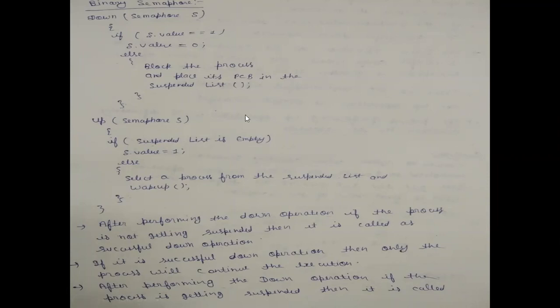Otherwise, if there is some process in the suspended list, it will select a process from the suspended list and call the function, and one of the processes from the suspended list will resume its execution. This is the working of the up operation and the down operation of the binary semaphore.